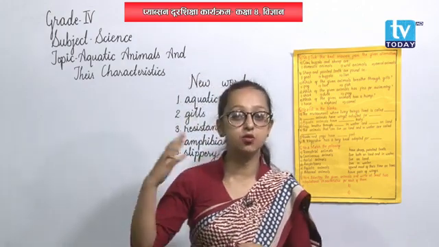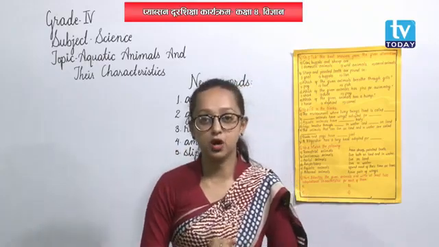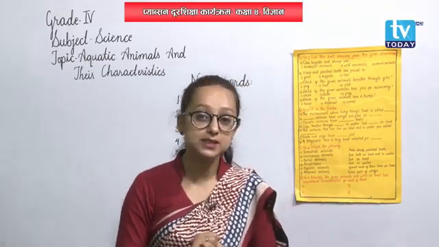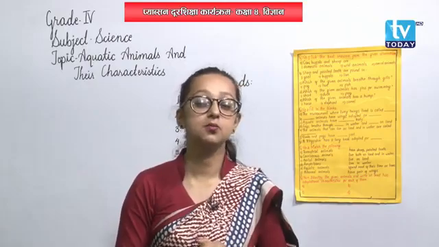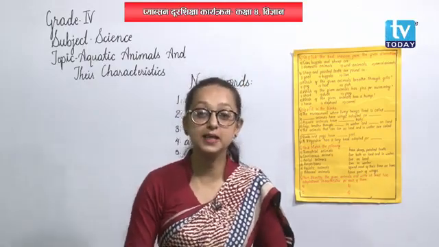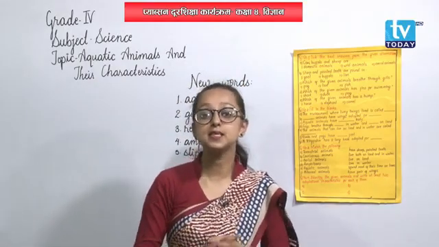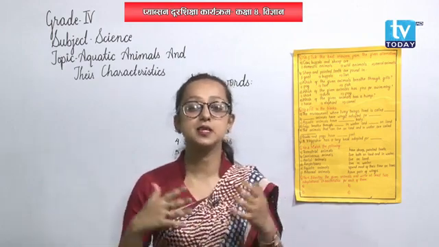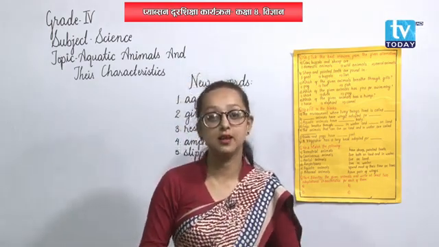But once they are grown up, an adult frog has moist skin to breathe inside water, whereas it breathes with the help of its lungs whenever it is on land.